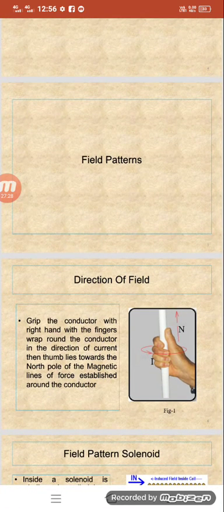Suppose we are gripping the conductor with our right hand, with the fingers curled around the conductor. The direction of the thumb lies towards the north pole of the magnetic lines of the poles established on the conductor.